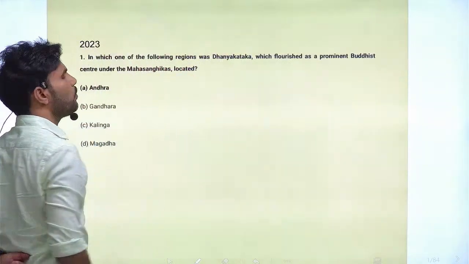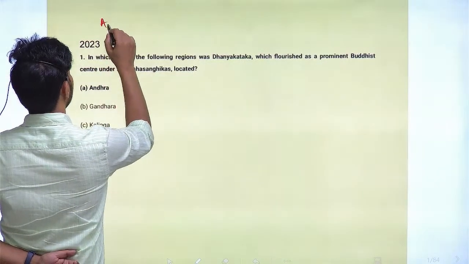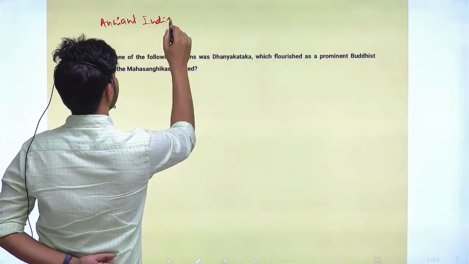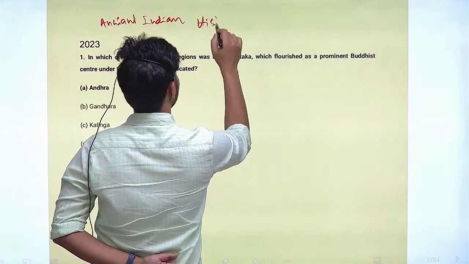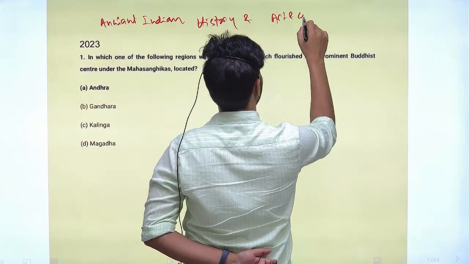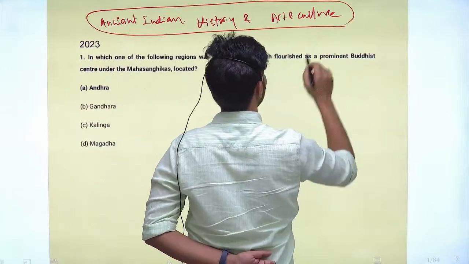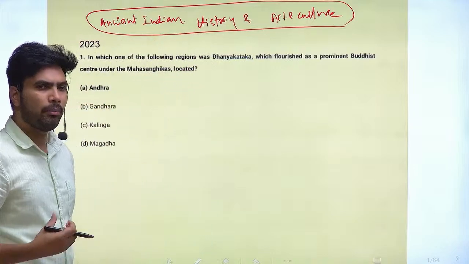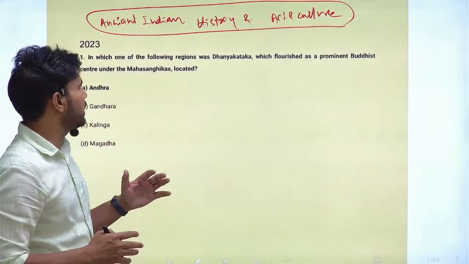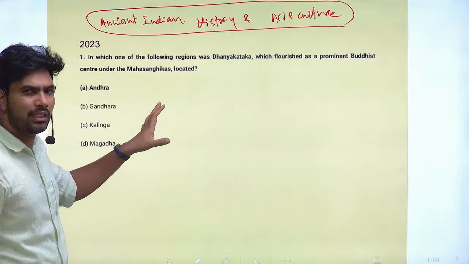First part, we are going to see the questions of ancient Indian history and art and culture. I have made these two things one segment because it is very hard to separate them. There is little chance for a watertight divide between ancient history and art and culture.